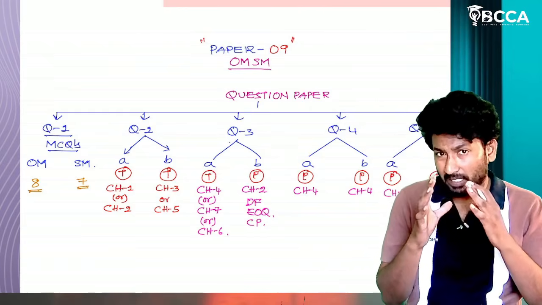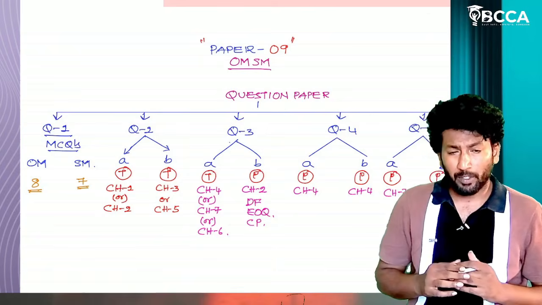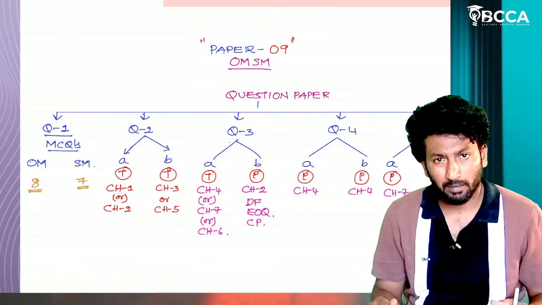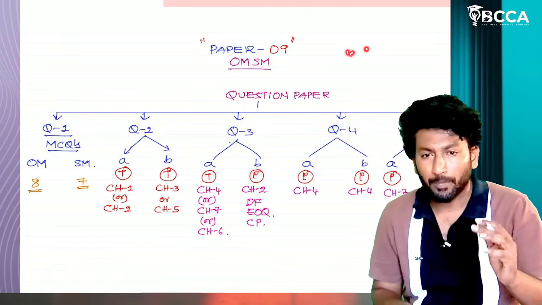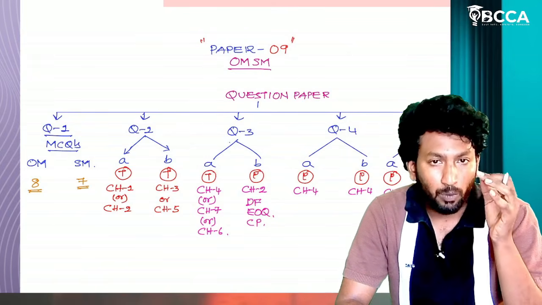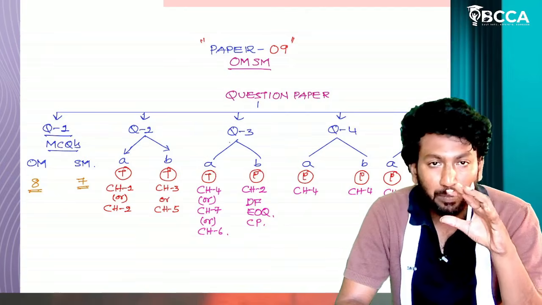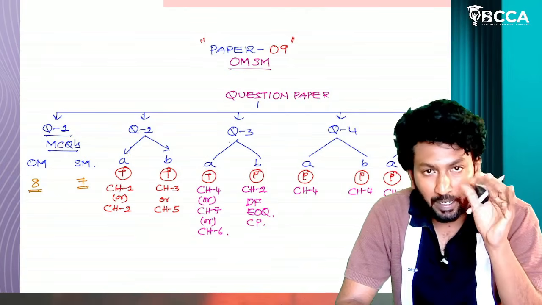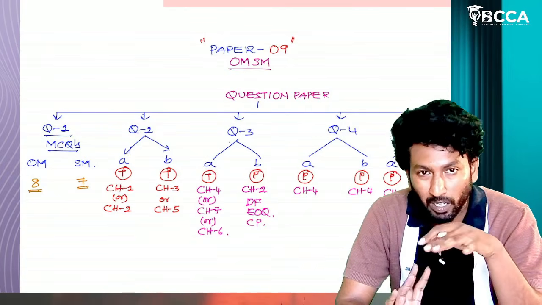See guys, before discussing the preparation strategy for OMSM, we have to understand the question paper pattern. In this particular paper OMSM, the OM part is there and the SM part is there. OM is for 60% of weightage, SM is for 40% of weightage. This we all know, right?